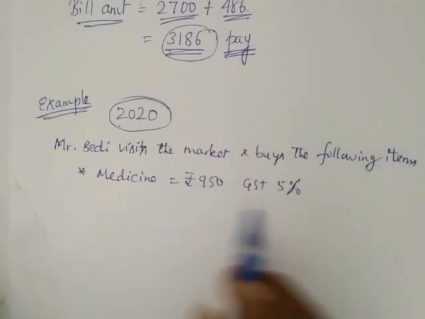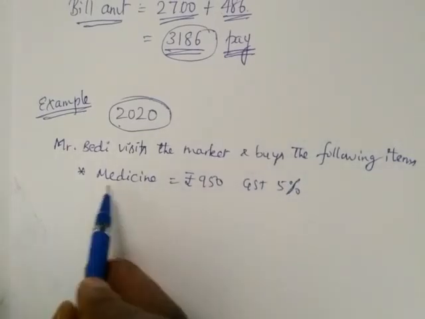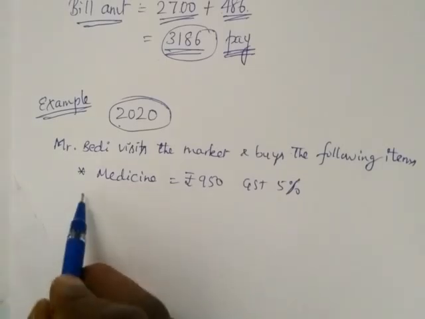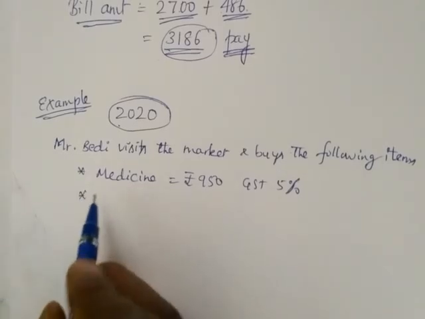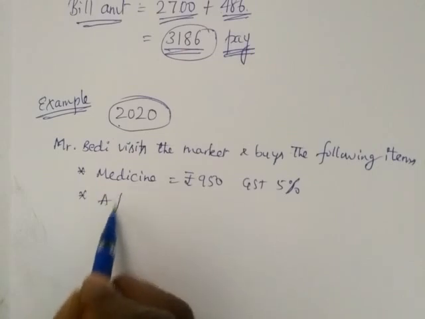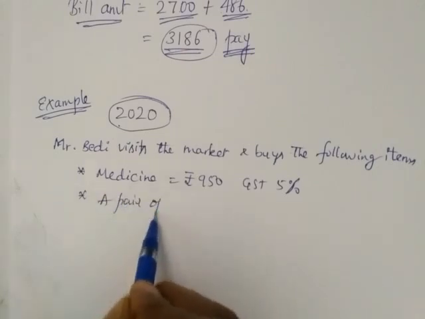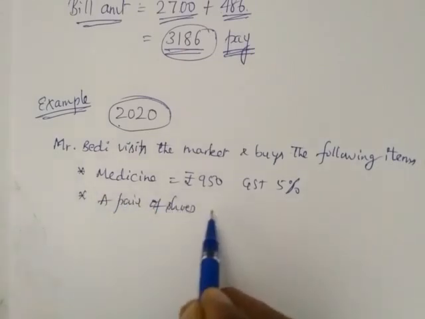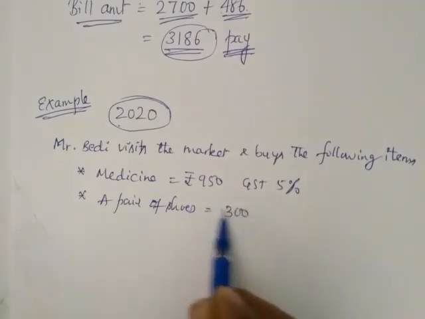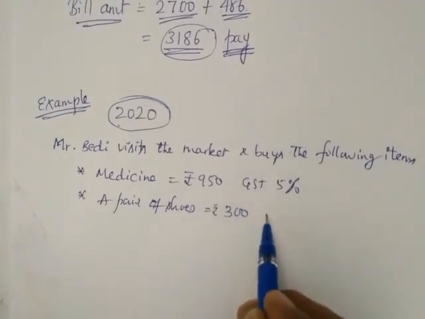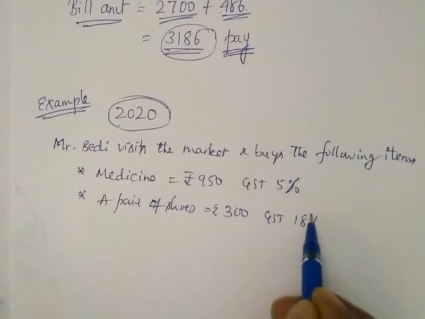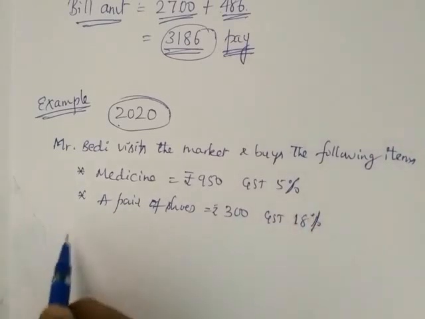You know, medicine comes under 5% because medicine is a very essential household good. A pair of shoes, he bought a pair of shoes also, for 300 rupees. The GST applied was 18%. You know, on shoes it is 18%.